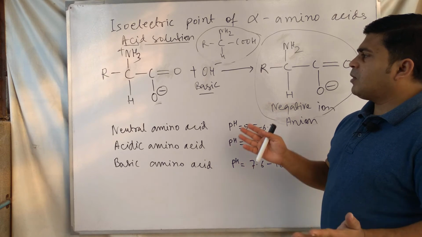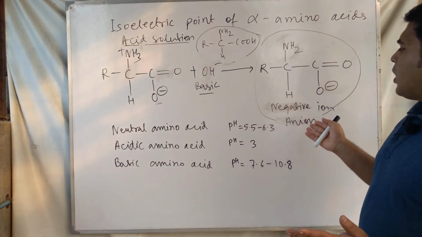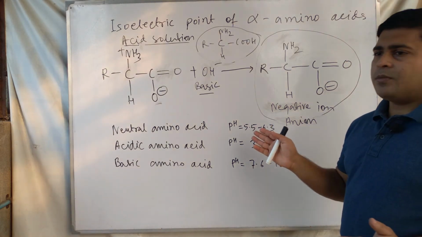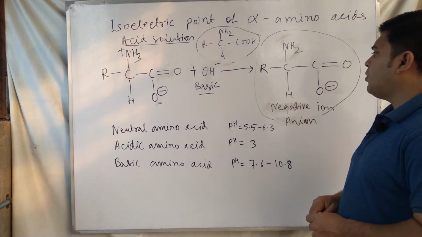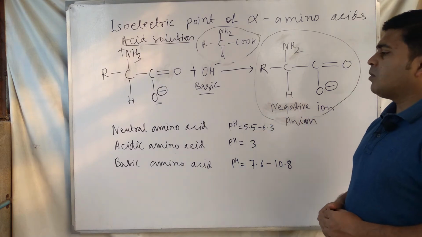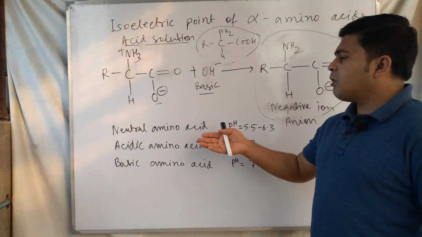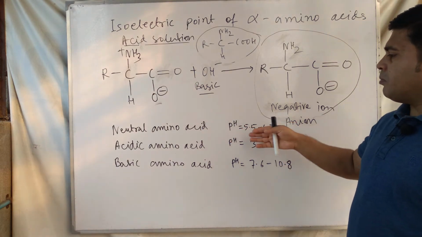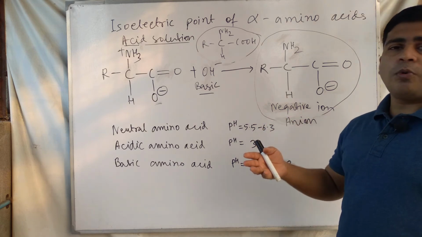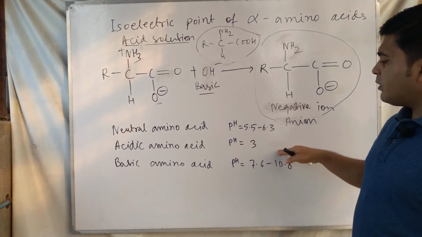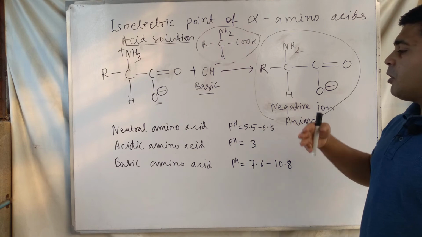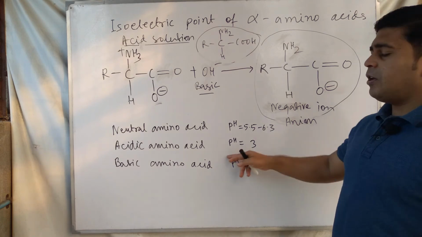Next is acidic and basic solutions of amino acids. Different ions exist: negative ion in basic medium and positive ion in acidic medium, and there is a certain pH range at which the neutral amino acid shows the isoelectric point, and the isoelectric points of acidic amino acid and basic amino acid are in their own pH ranges.